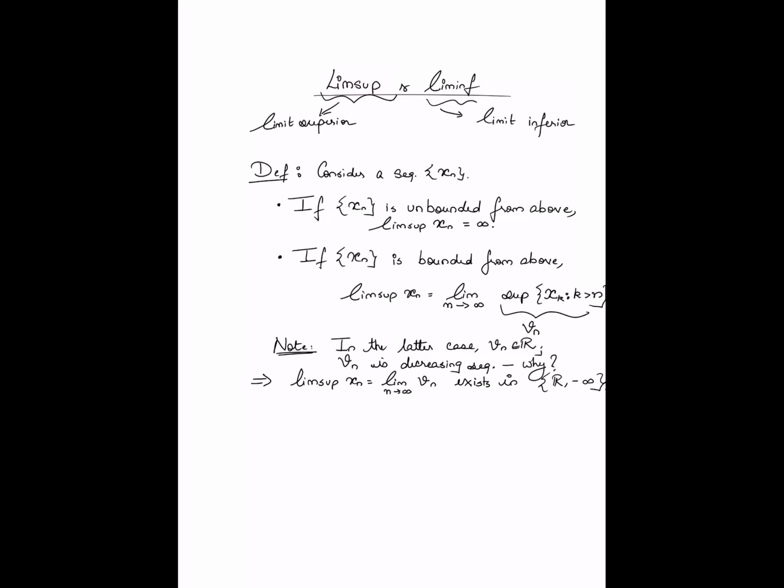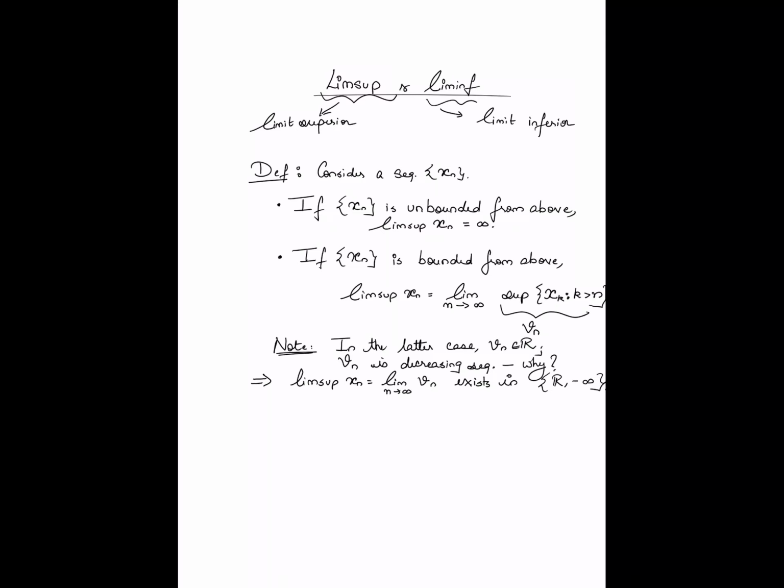So if you patch both of these things together, what you see is that if a sequence is unbounded from above, by definition we say that its lim sup is plus infinity. If it is bounded from above, we define the lim sup as the limit of Vn, which is the supremum of the values taken by the sequence to the right of n.